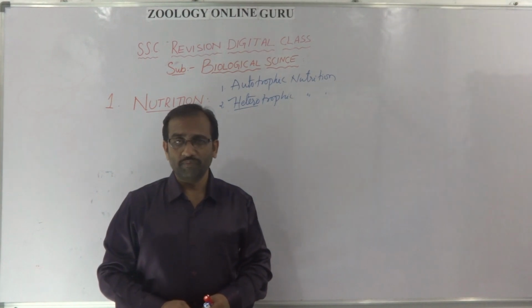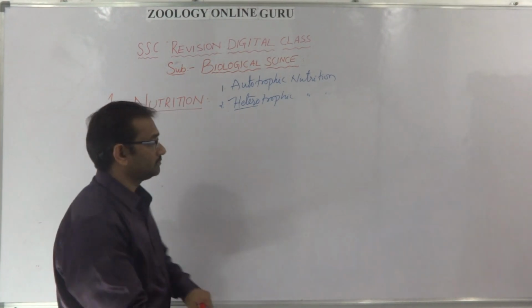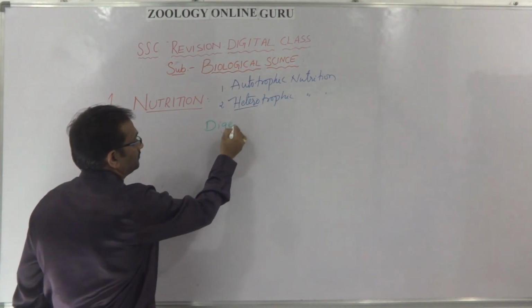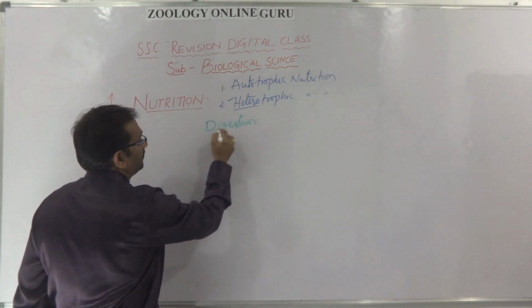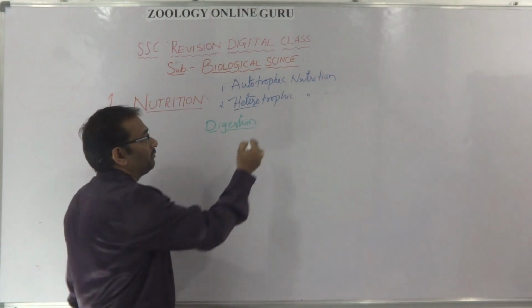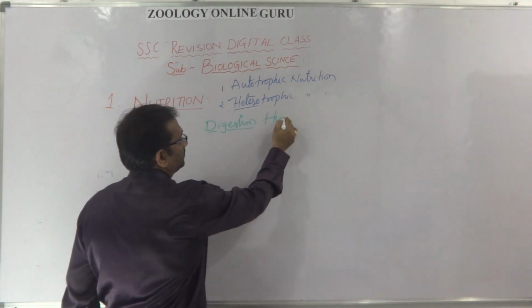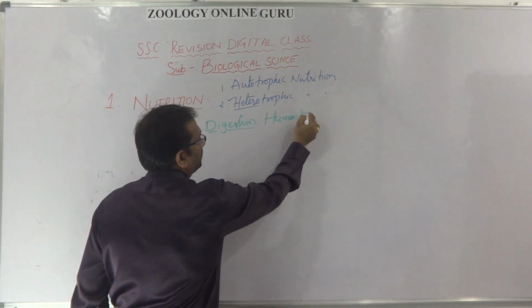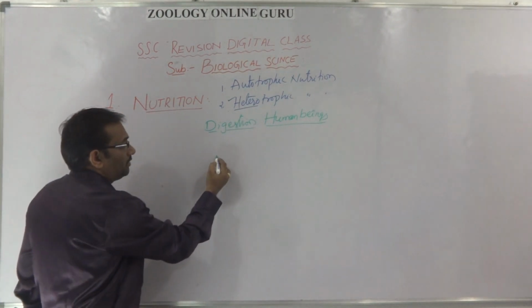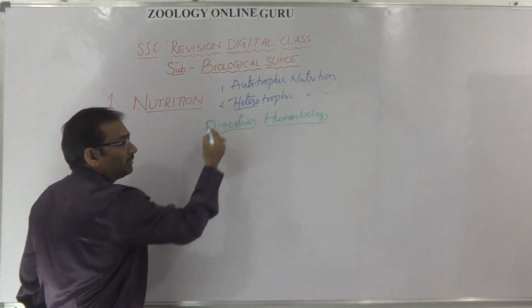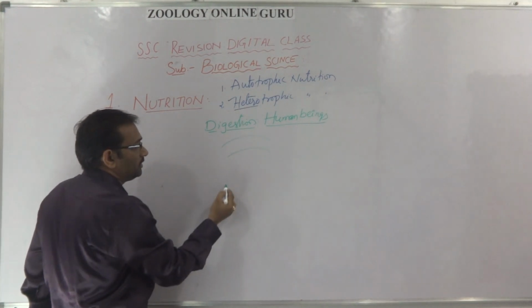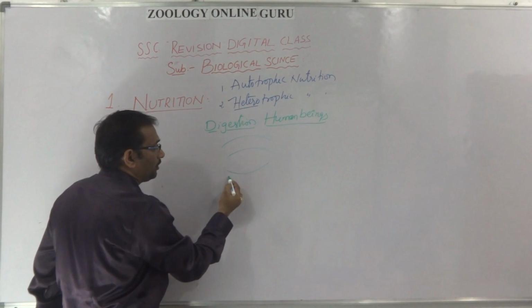Digestion in the human beings. In our body, digestion or digestive system in the human beings. In the digestive system of the human beings, there is a nasal chamber and there is an oral cavity.